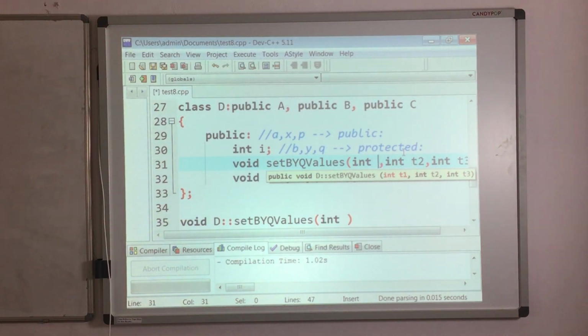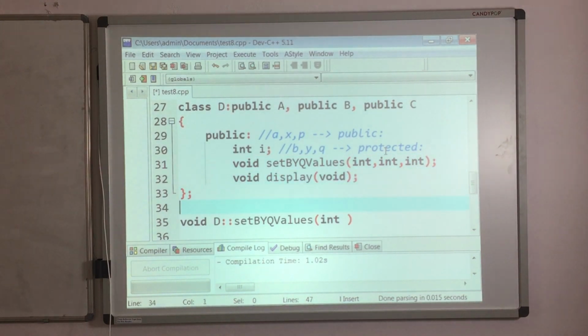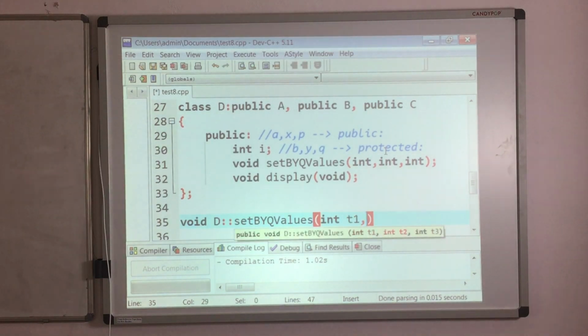So remove this one and this one, because whenever we are calling the function, no need to specify the parameters, only types are sufficient. So here int t1, int t2, comma int t3.